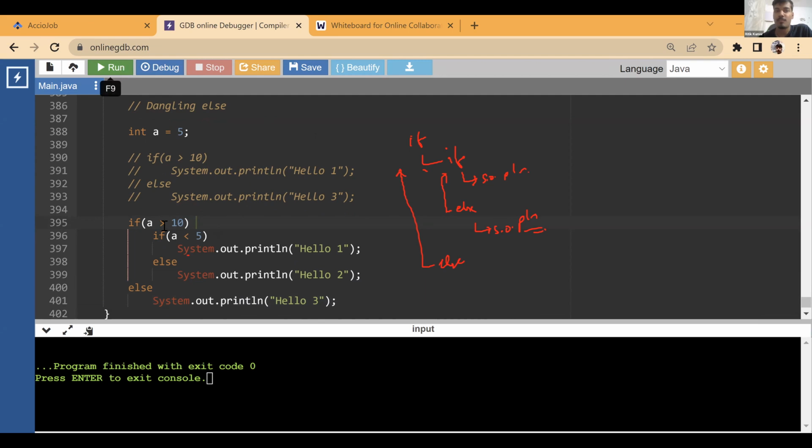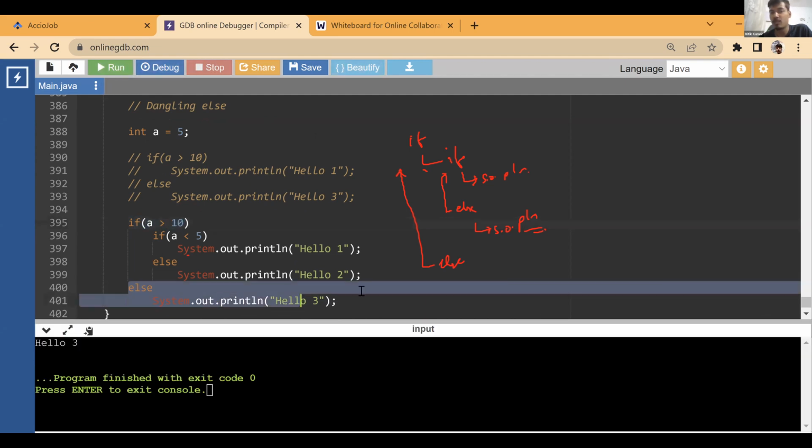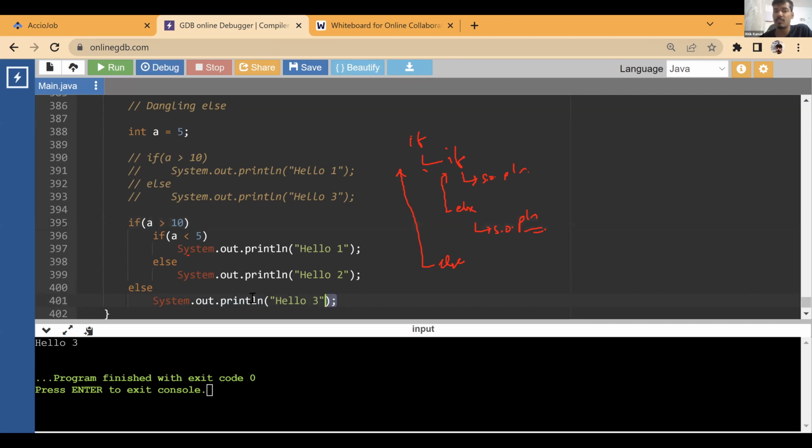Why? The first one is false. So we go to the else part of it directly. So what is the else part of it having? The else part of this if is having hello 3. Okay. And this problem is known as dangling else, that in case there is a nested if without brackets, the else will always associate itself with its immediate if, that is the nearest if that's available, in case it is not associated with something else.